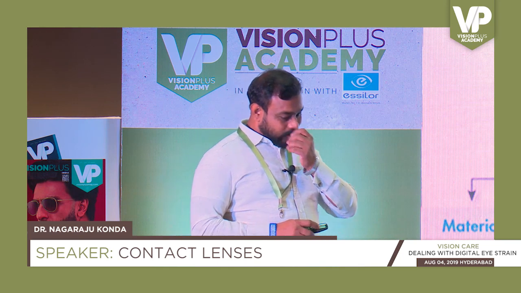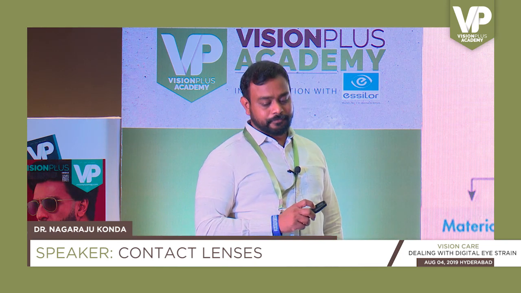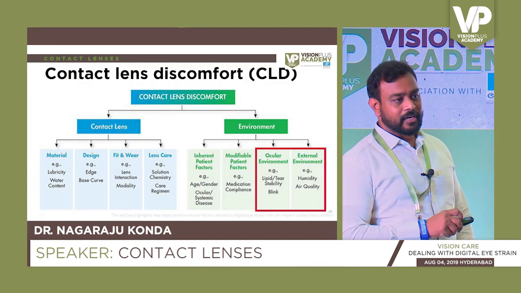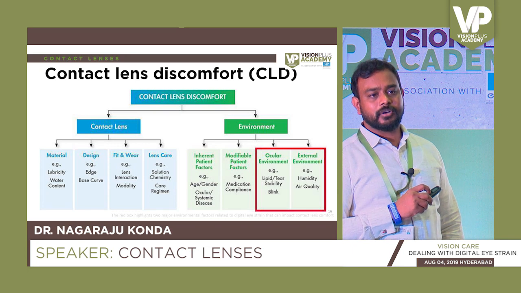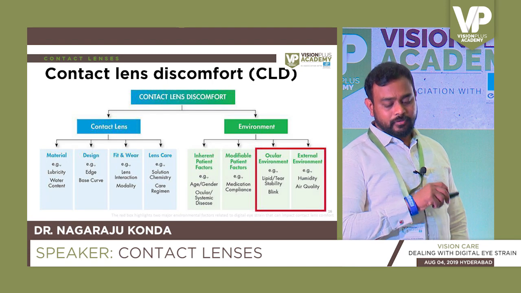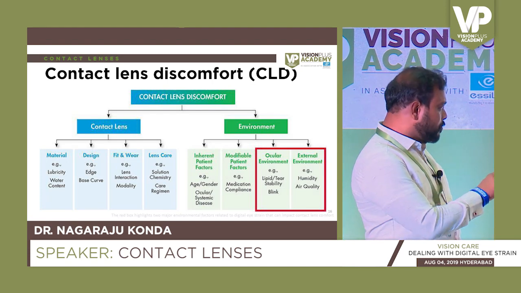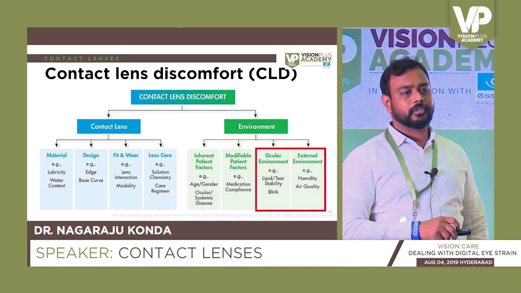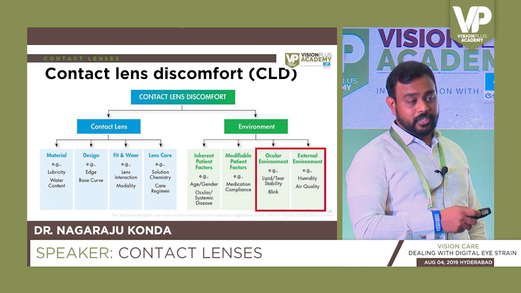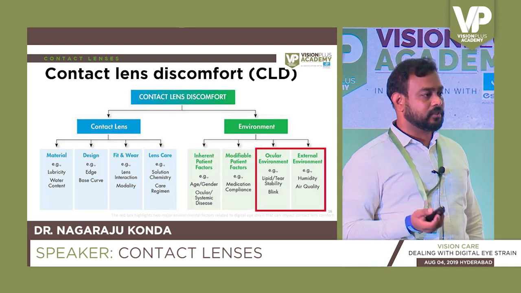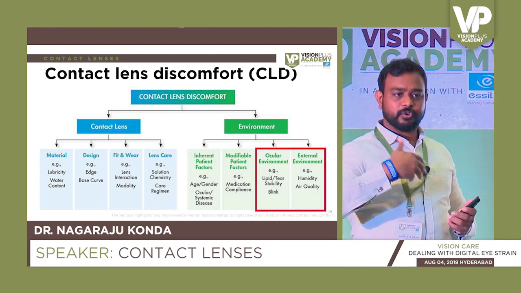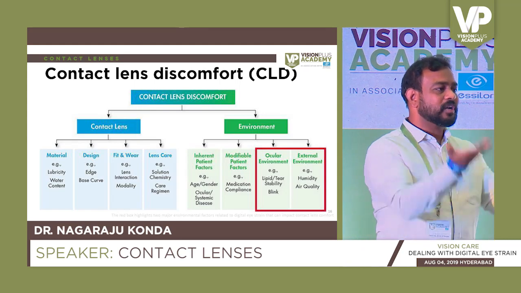Okay. So when we look at the various factors for lens comfort, now the ocular and environmental factors, that's what we discussed in the ophthalmic lenses session. Now contact lenses and environmental factors. Even if you look at the environmental factors, there are two most important things. One is the ocular environment, the tear film. We just discussed how the tear film affects the lens wear. The second one is the external environment. You are in an air conditioned room or air quality. The air comes directly to your tears. Of course, already because of the lens, water evaporates.